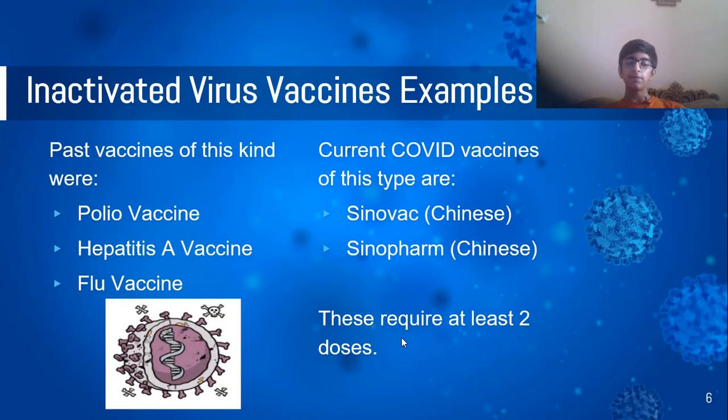Now, some examples of this type of vaccine from the past are polio vaccine, hepatitis A vaccine, and flu vaccine. So you can see that it has been used a lot in previous vaccines as well, and you do know that these vaccines are very famous in Pakistan. They are almost injected to every baby at birth. So you can see that it is generally considered safe by almost every person. So the current COVID-19 vaccines of this type are Sinovac and Sinopharm, which are both Chinese and they require at least 2 doses to work properly.